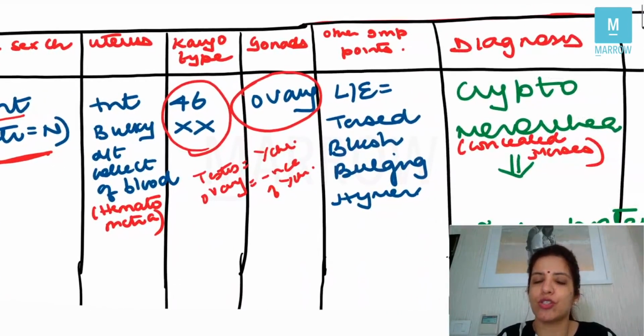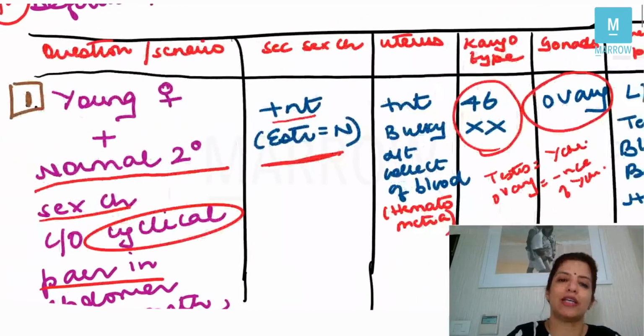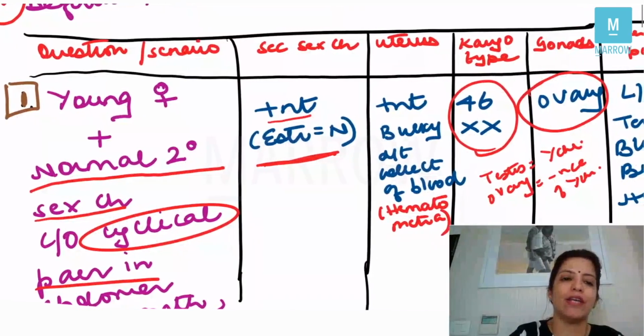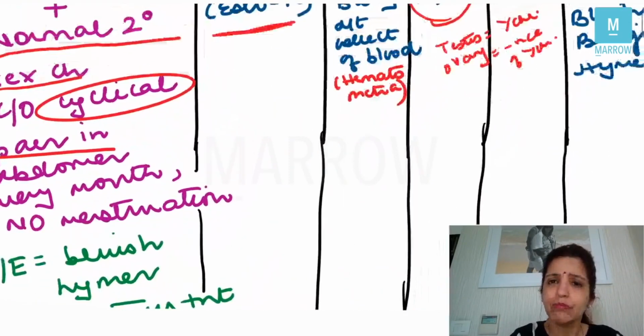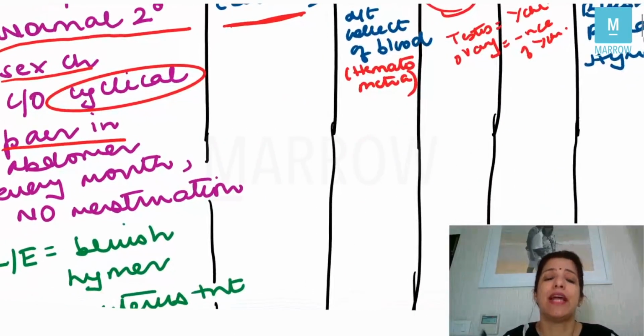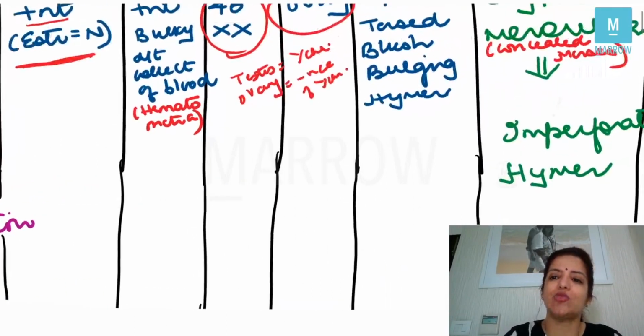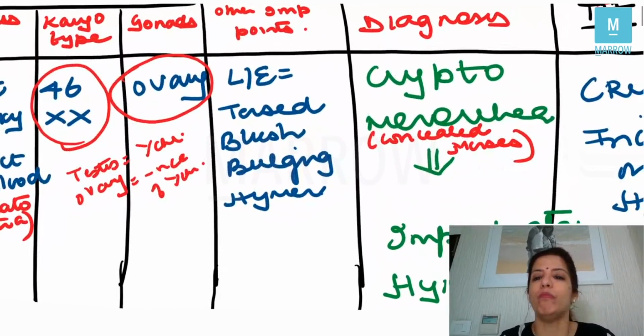Now, your diagnosis over here, the catch point is that you are getting normal secondary sexual characteristics, cyclical pain in abdomen, and bluish hymen. All these mean that this female is menstruating normally, but because of some obstruction in the passage, the menstrual blood is unable to come out, and that is what is called cryptomenorrhea or concealed menses.